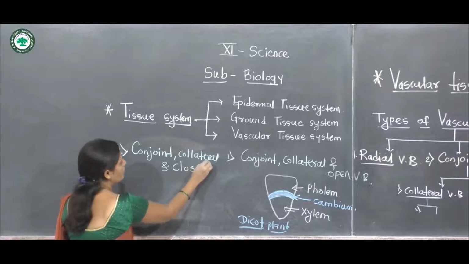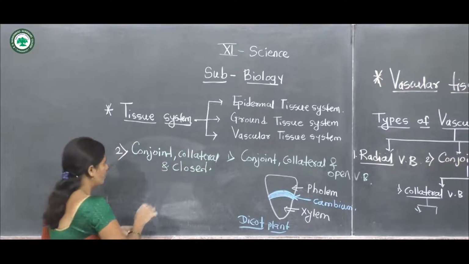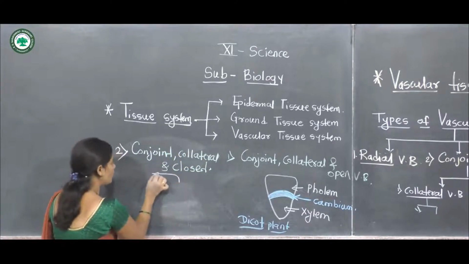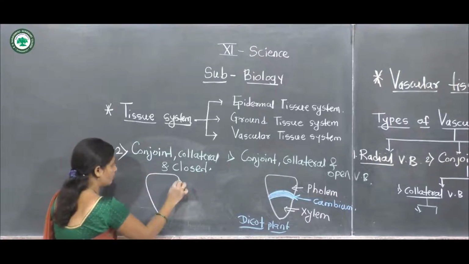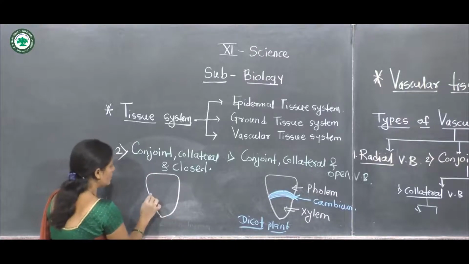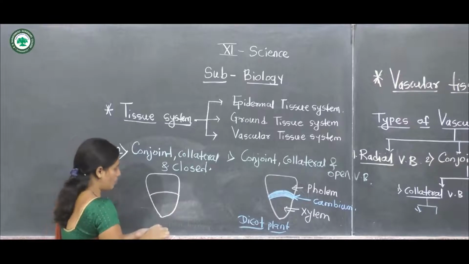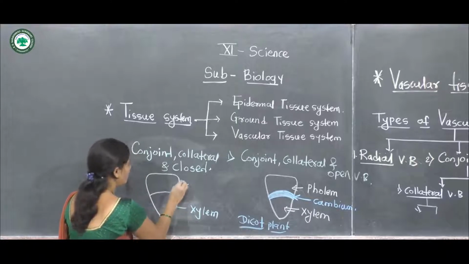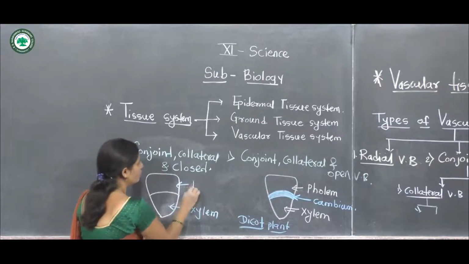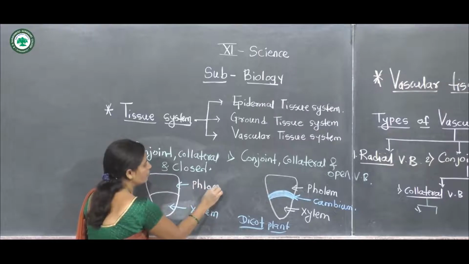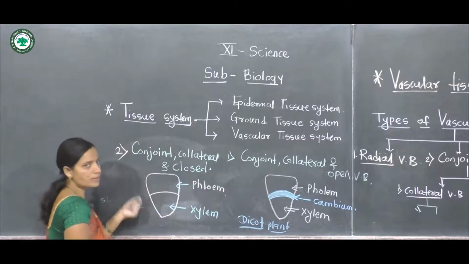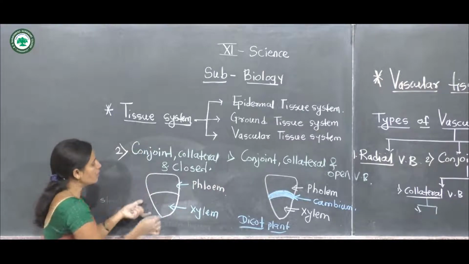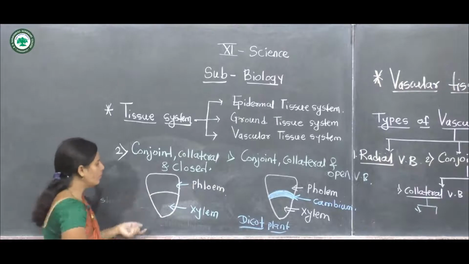It means the xylem and phloem tissues, xylem is inward and phloem is outward, but in between the xylem and phloem tissues the cambium is absent.